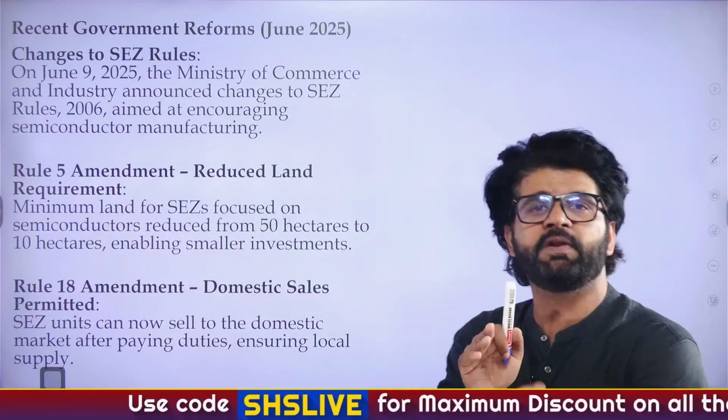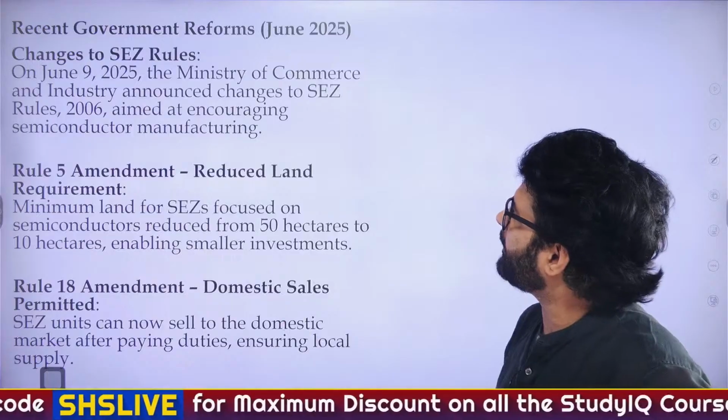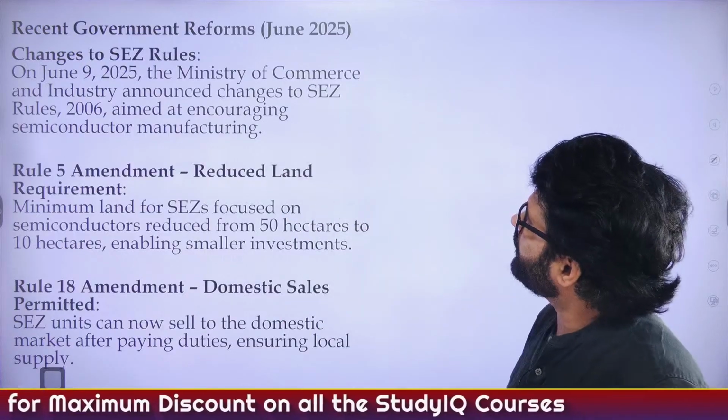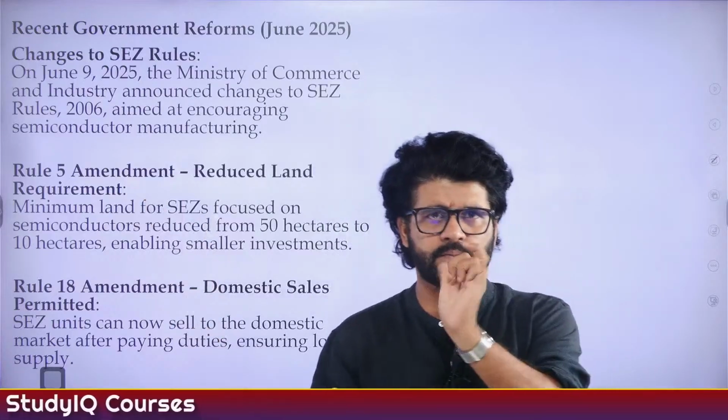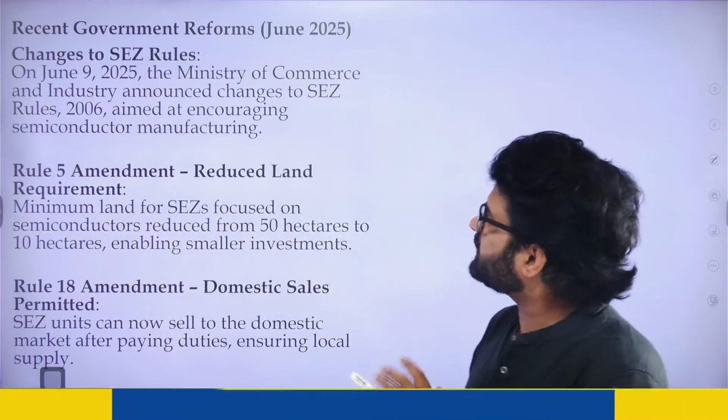So there is a difference between amendment and deletion or scrapping. On June 9, 2025, the Ministry of Commerce announced changes to the SEZ Rules, 2006. Remember these years, they are actually important. Now, what are the things which they have changed?